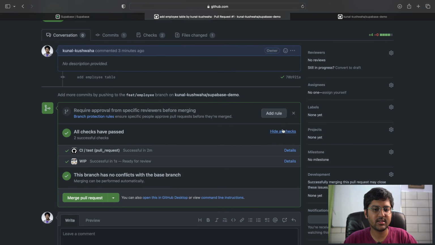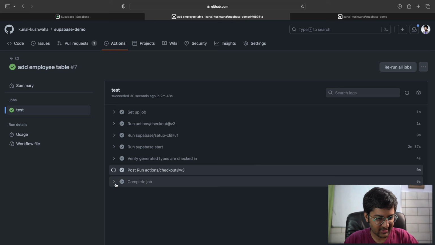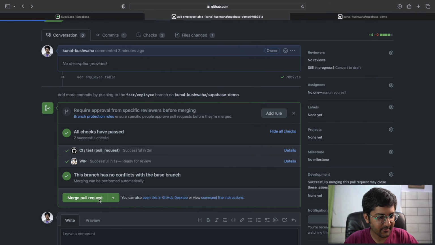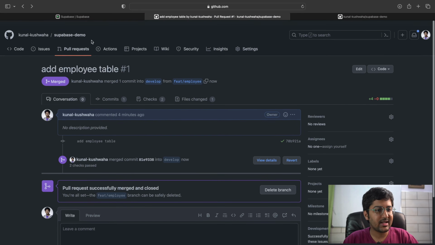Amazing, all the checks have passed. So far so good. It's very nice. Like the demo is working amazingly. All the things you can see, how it worked and everything. And now I can merge this. So I'll just merge it, confirm merge, no problem at all. And that's basically about it.